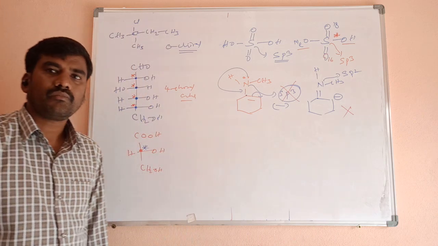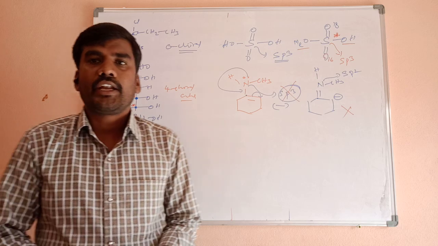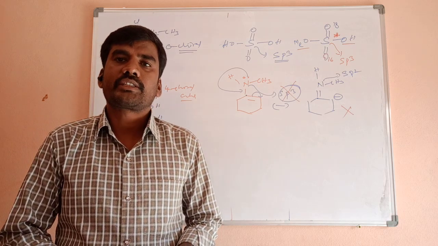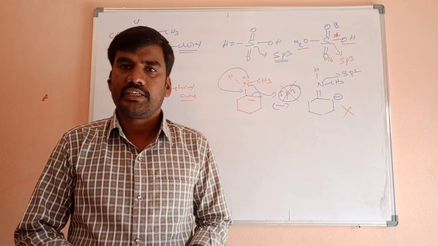Clear? These are the examples of finding chiral centers. In the next class we will discuss what is chirality, what is optical activity, what are enantiomers. We will discuss in detail in the next video.